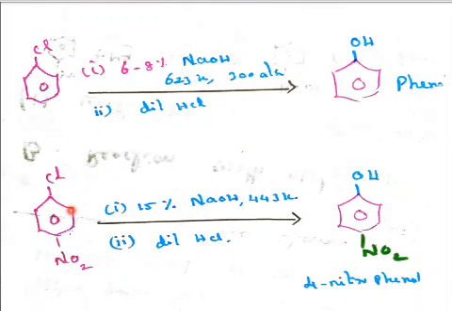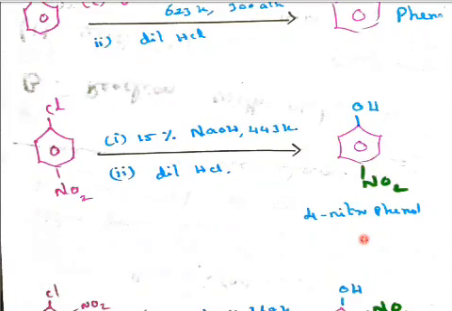Now in the para position, NO2 is substituted. It is not called Dow's process. 15% sodium hydroxide is used at 443 Kelvin temperature, followed by dilute HCl. So the Cl is replaced with OH. This is called 4-nitrophenol. Alcohol is the functional group, so first priority goes to the functional group OH. 1, 2, 3, 4. 4-nitrophenol.